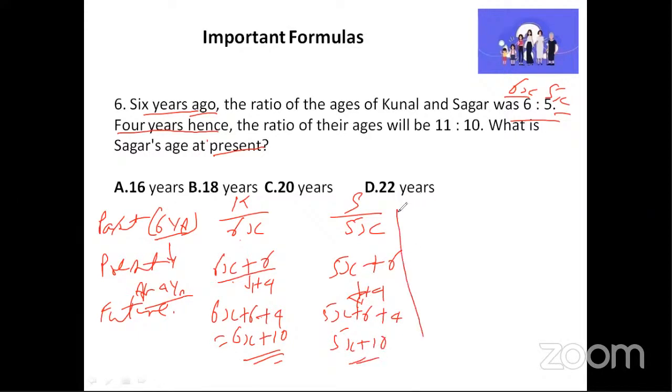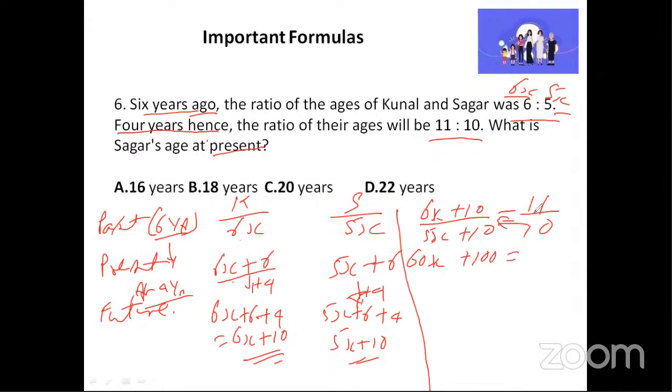Now they have given the ratio. Let us calculate the ratio on this side. The ratio will be 11 by 10, 11 is to 10. So which means we have to write 6x plus 10 divided by 5x plus 10 is equal to 11 by 10. So when we do cross multiplication, this 10 into 6x will become 60x plus 10 into 10 will become 100 is equal to 11 into 5 will become 55x plus 11 into 10 will become 110.